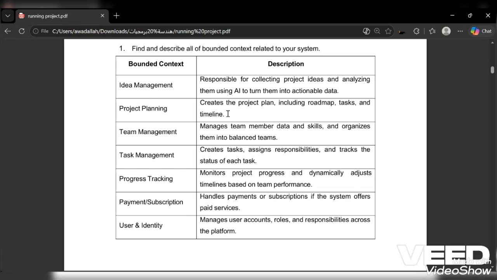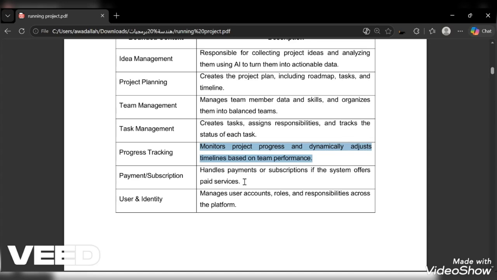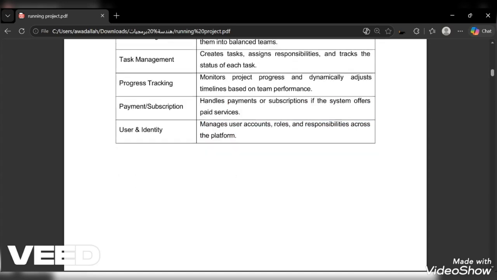Then I have team management. Team management manages team members' data and skills, and organizes them into balanced teams. After this, I have task management. Task management creates tasks, assigns responsibilities and roles, and tracks the status of each task. Then I have the progress tracking service. This monitors project progress and dynamically adjusts timelines based on the team performance. The last one is payment and subscription. Payment and subscription validates whether the user has an active subscription before the AI starts analyzing.